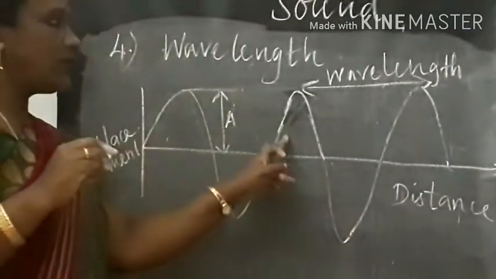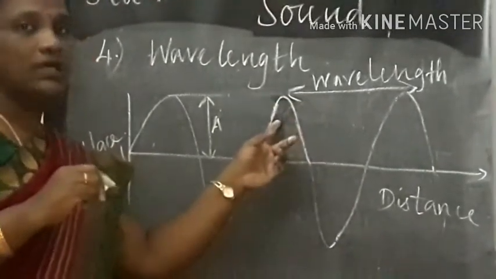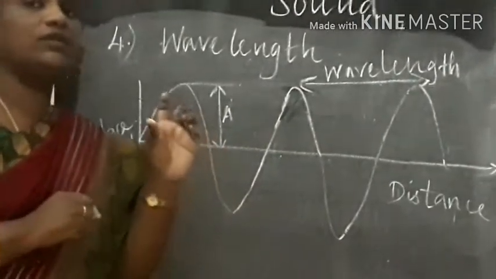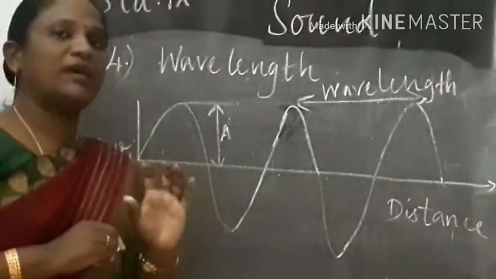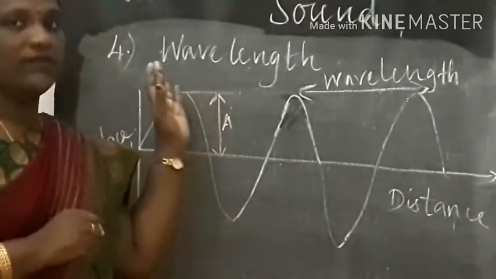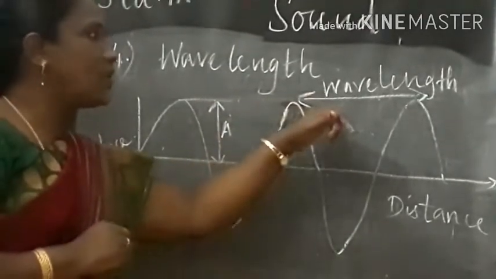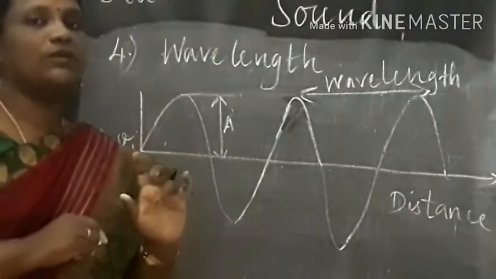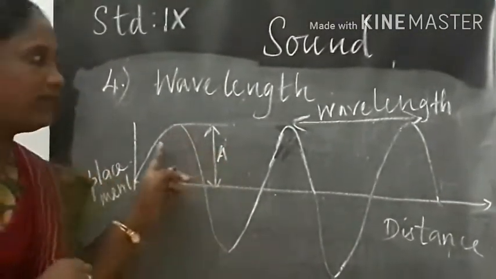Or in other words, the distance between two consecutive compressions or two consecutive rarefactions is called the wavelength.